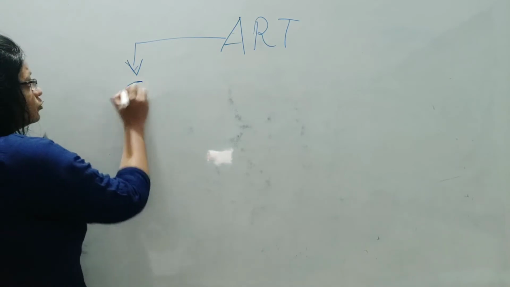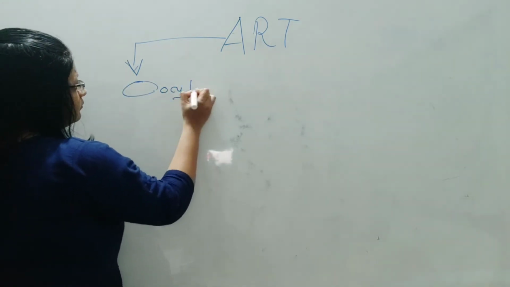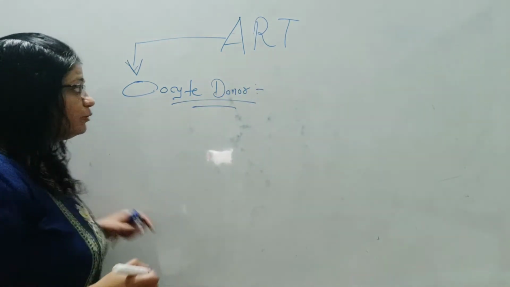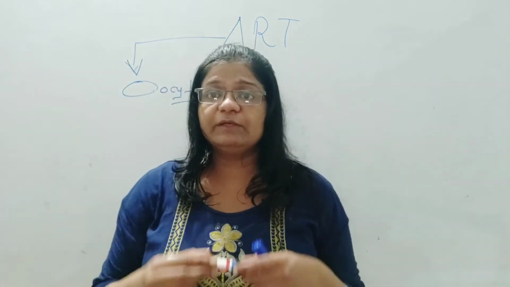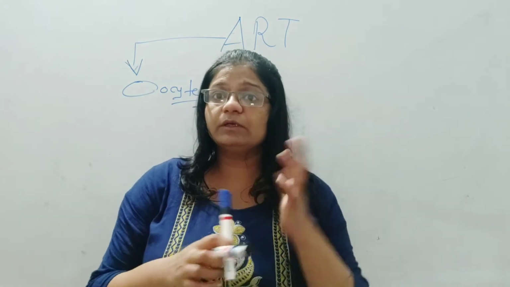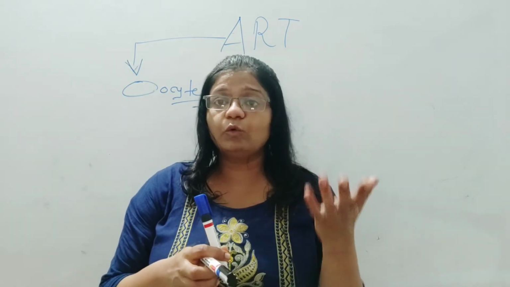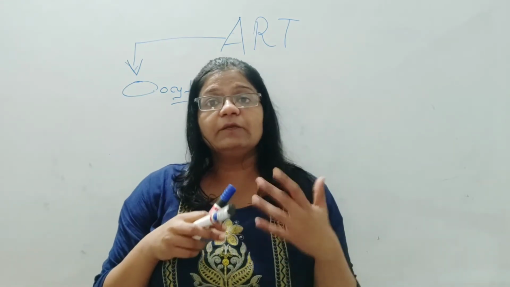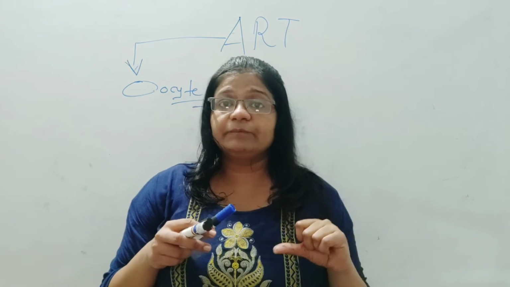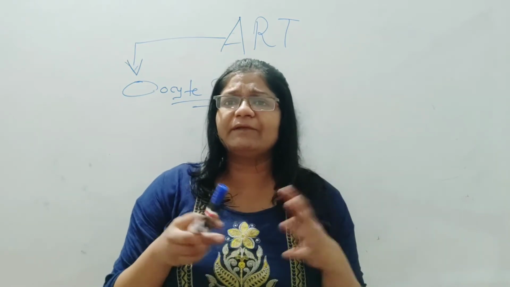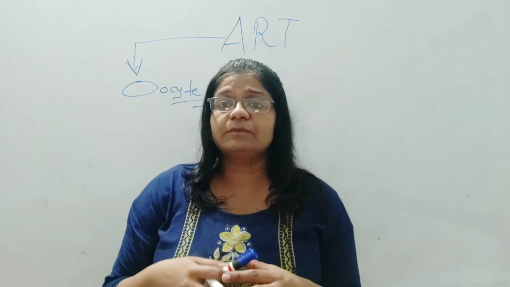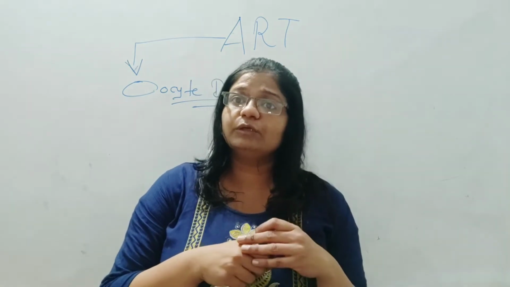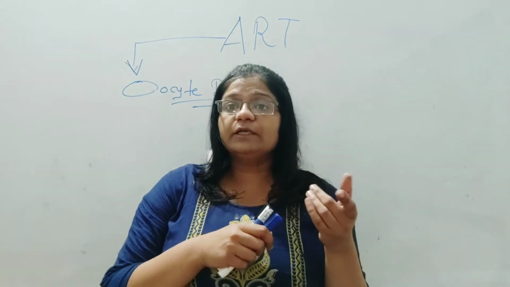Next technique is oocyte donor. What is this oocyte donor? From the name only we get the idea that some lady is donating the ovas. Why? Because ladies who are suffering from infertility problems due to the absence of ova or problems in ovulation, in this condition some women donors are selected, who could be either known or unknown to the couple, and she will donate the ovas.